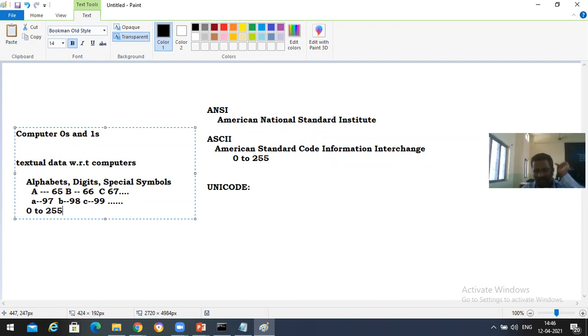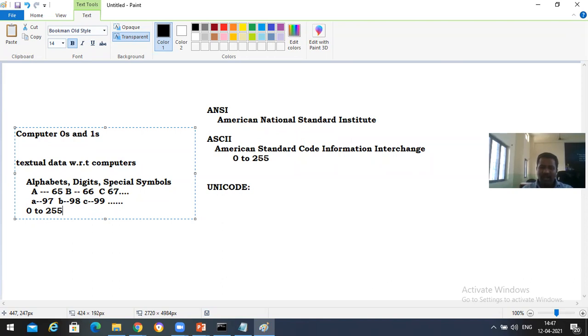That means when I press A here, internally it goes as a numerical value, and from that it goes as zeros and ones, and from that it comes back to the OS in the form of zeros and ones, and this OS gives it to the display in the form of a character. This is the processing going on internally in the computer. The computer cannot understand textual data. It understands only zeros and ones, so this type of conversion is required.